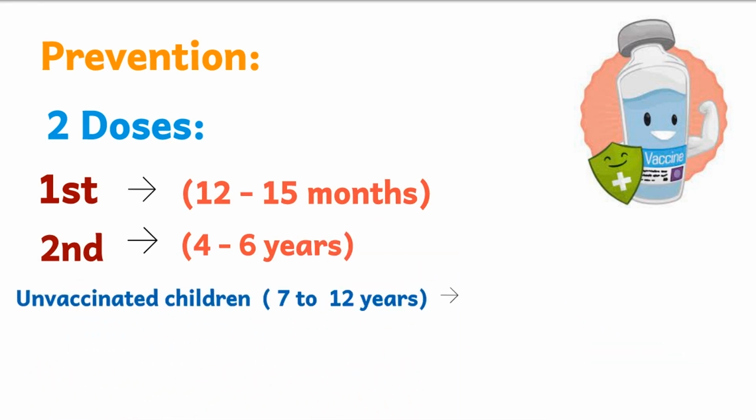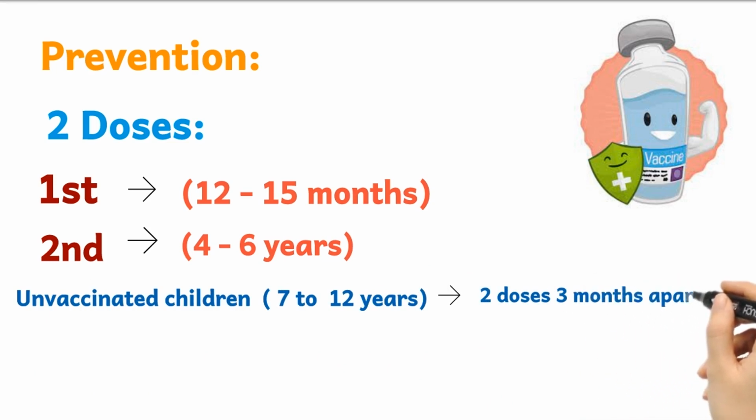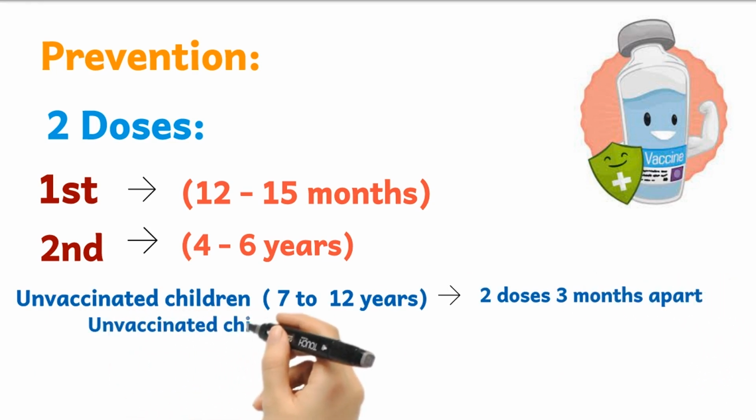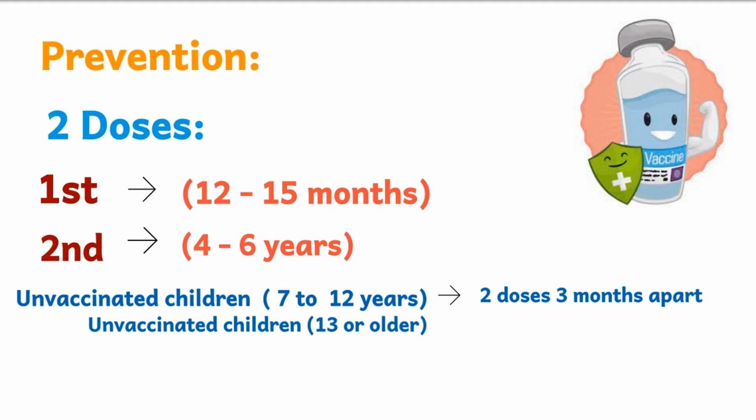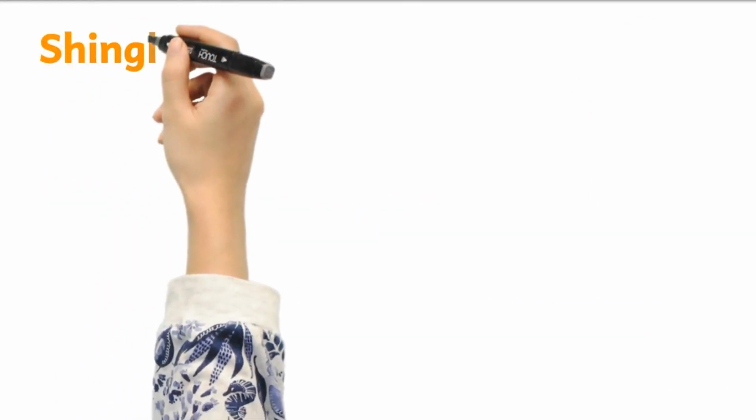Older children of age 7 to 12 years who haven't been vaccinated should receive 2 doses of the varicella vaccine, given at least 3 months apart. Children age 13 or older who haven't been vaccinated should also receive 2 doses given at least 4 weeks apart.